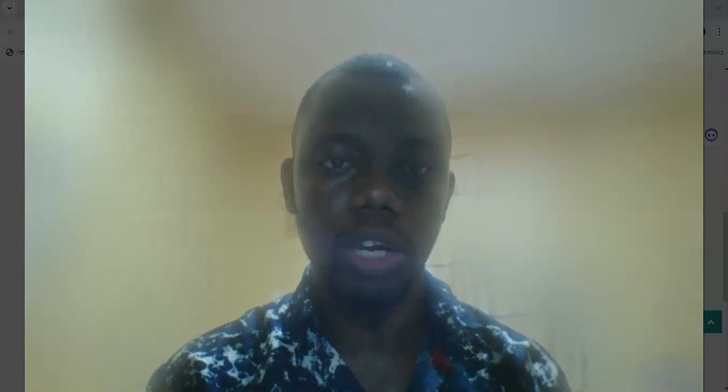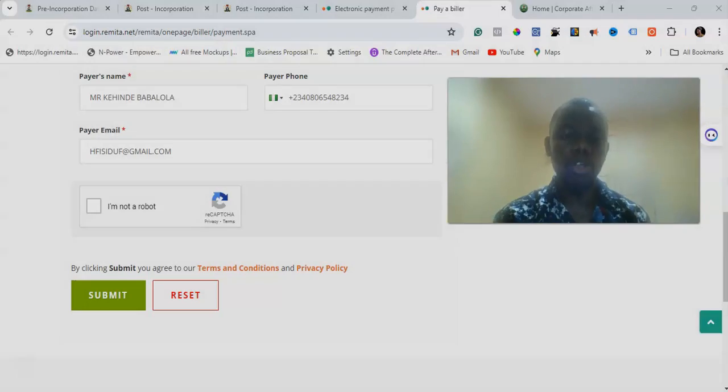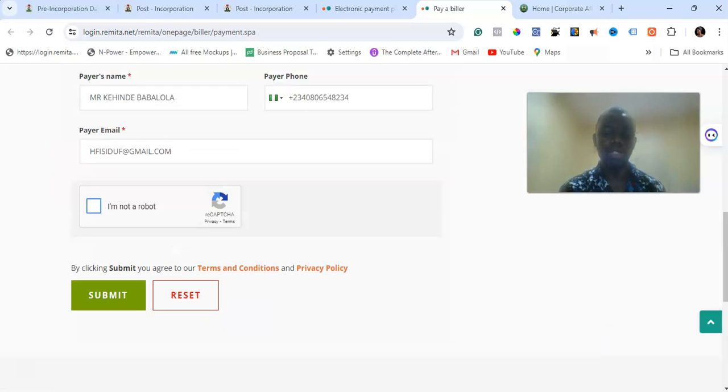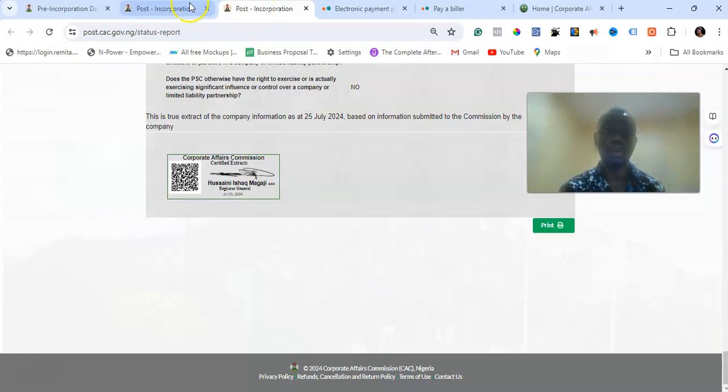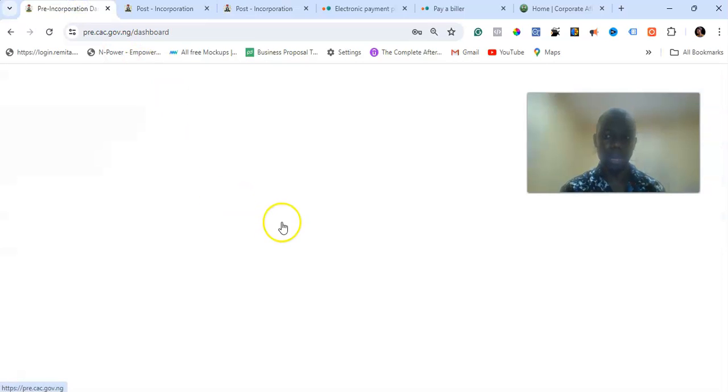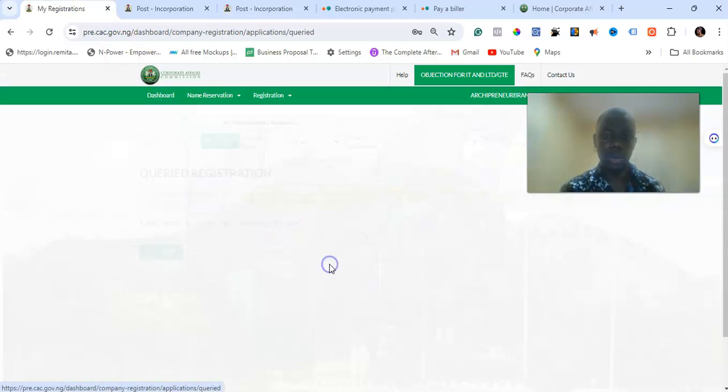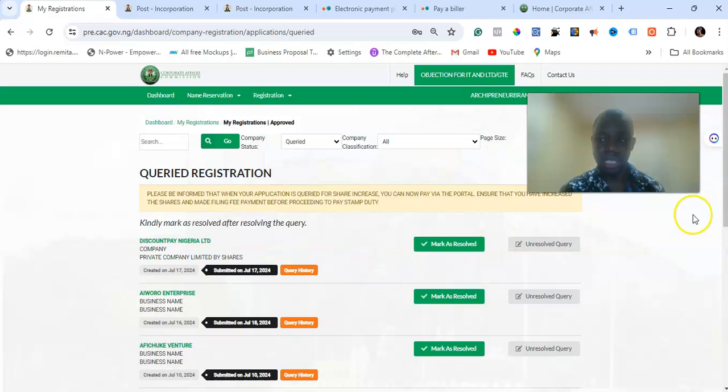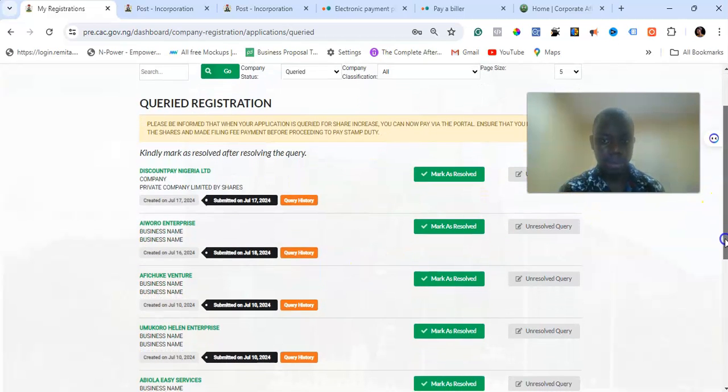Now, don't forget that when you get a query, let me show you what I'm trying to say. When you go to the query, you're going to see the third page on your registration. So let's pick a particular business here that is currently queried. Look at this business name that is being queried. Here's a business that has been queried.